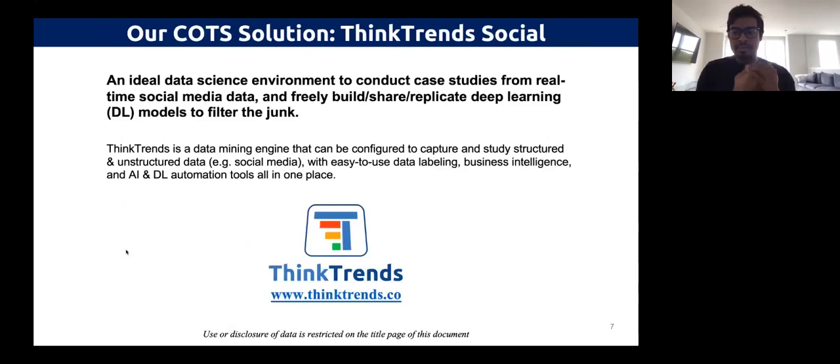So our solution to address these challenges: we designed ThinkTrends Social to do a holistic analysis in real time, so we stay up to date by the minute. It's really important that we have those tools to be able to look at data in real time. So we have combined in ThinkTrends some of the most powerful and latest concepts in AI and machine learning. That includes deep learning and transfer learning, and we make them really easy to use alongside a very robust data mining and data analytics platform. ThinkTrends Social is a component of this. It's a component that is specialized in capturing social media feeds.